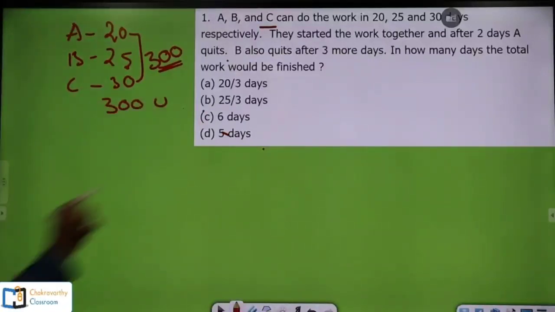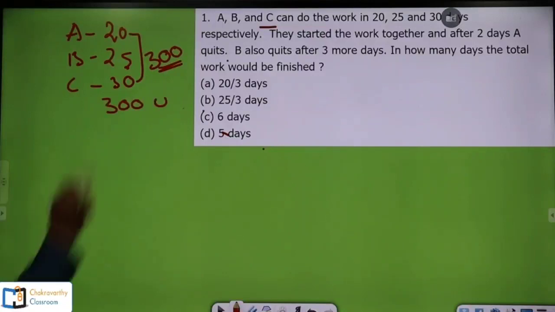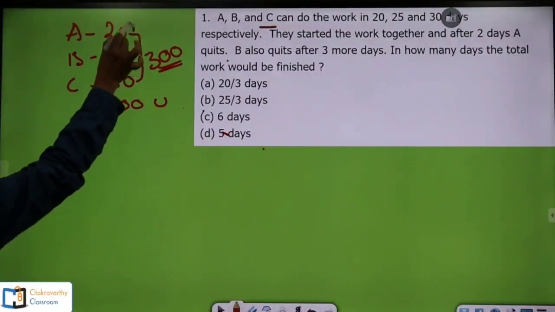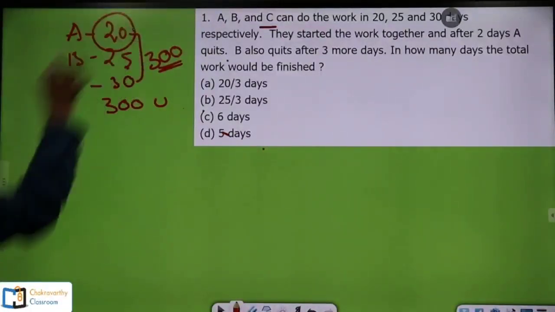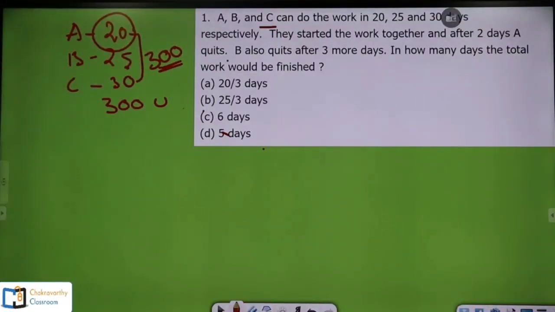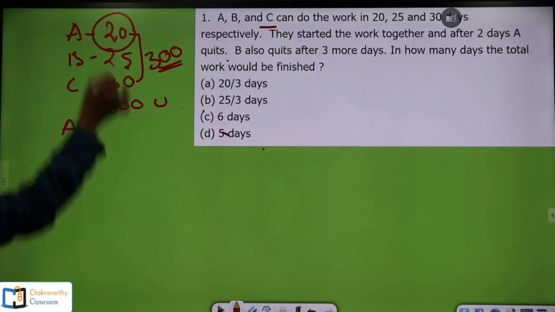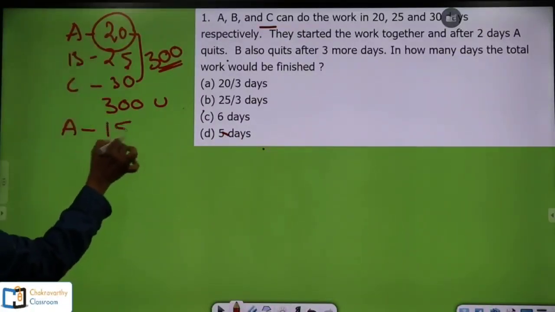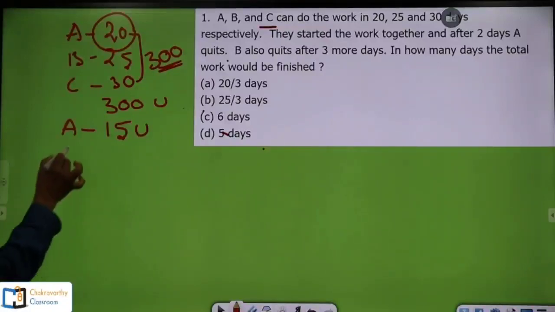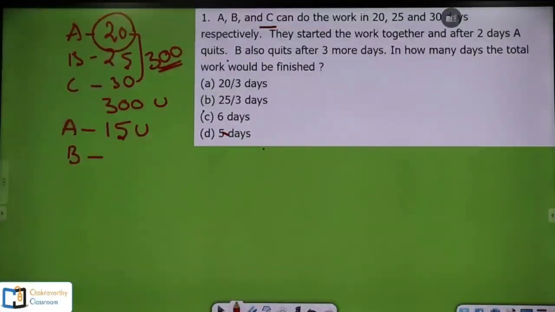When the total work is 300 units, as discussed in the previous question, here A can do 300 units in 20 days. When A can do 300 units in 20 days, per day, A can do 300 by 20, 15 units of work. And B can do per day 300 divided by 25.